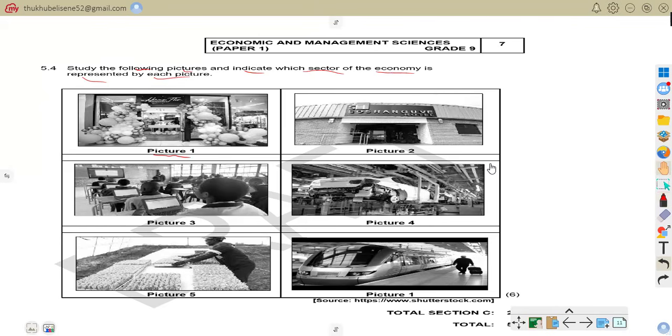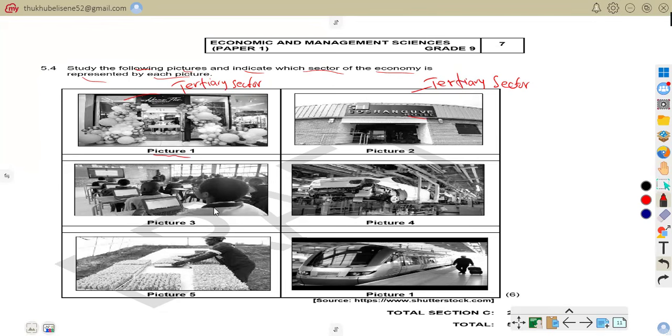Picture one is all about services. That is a tertiary sector. This is where the services are provided. But picture two, you can see it is still tertiary sector, because picture two is also service delivery. As you can see, this is a hotel, where services are provided.